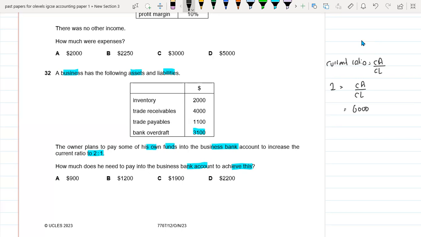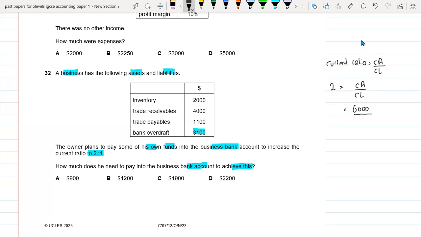And I just want to make the current liability X, because I want to find out how much money this owner has to pay in the bank overdraft to increase the current ratio to 2:1. Whenever he puts his money into the business bank account, his bank overdraft will be reducing.